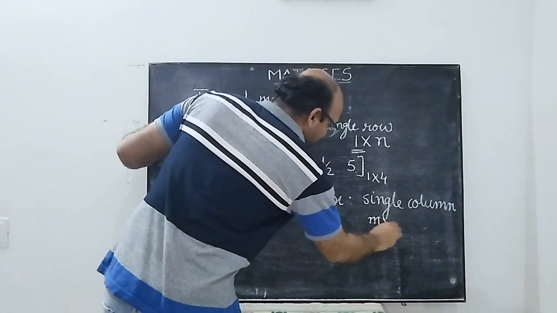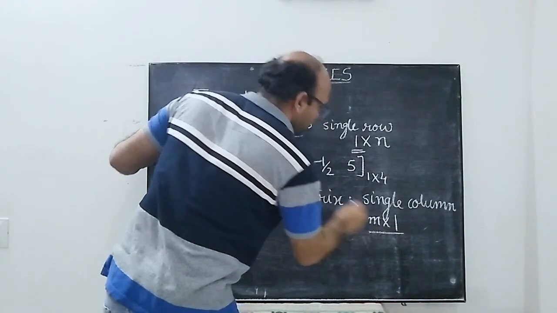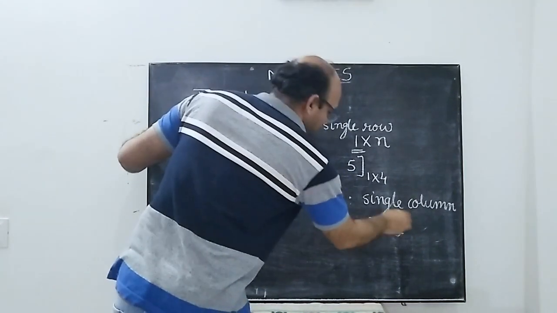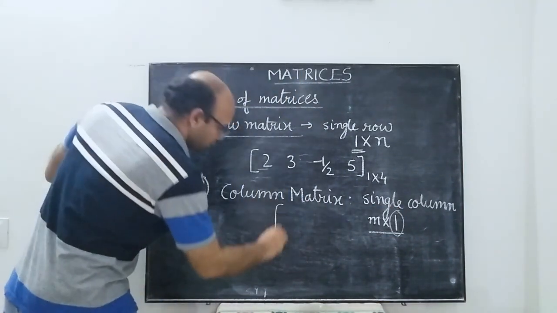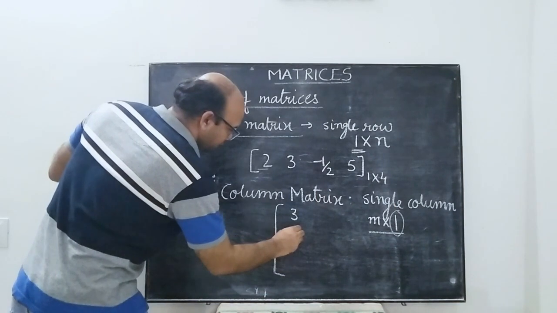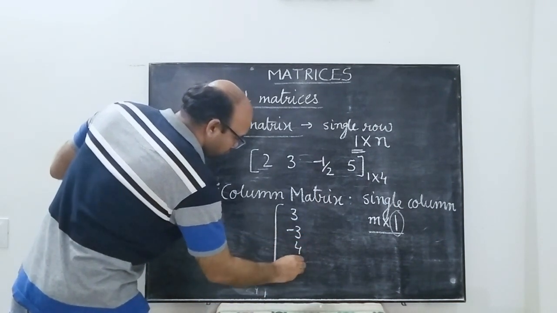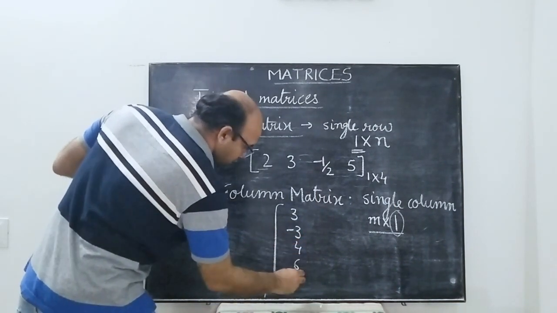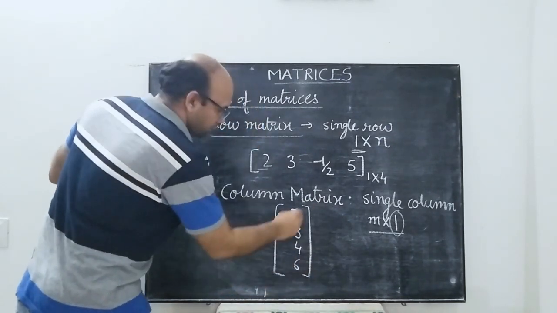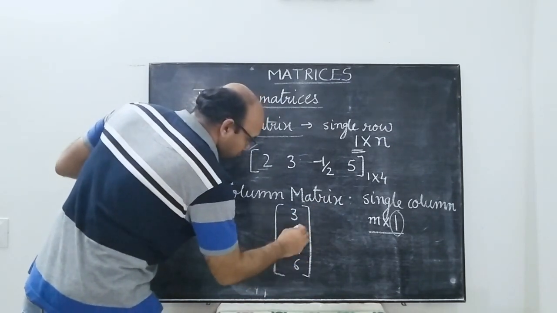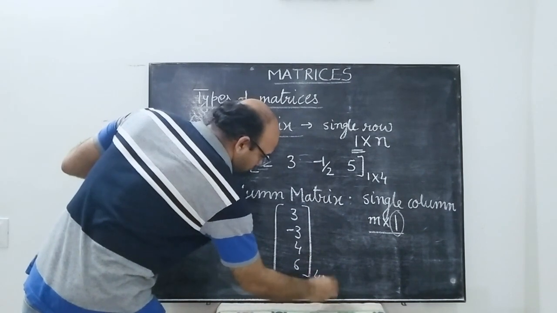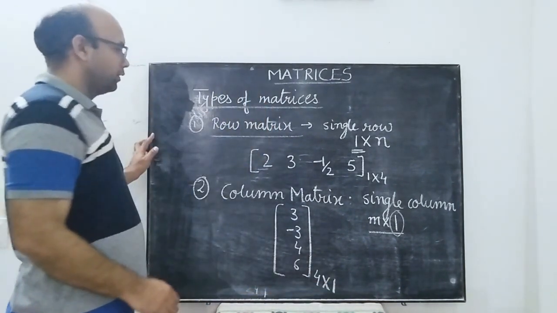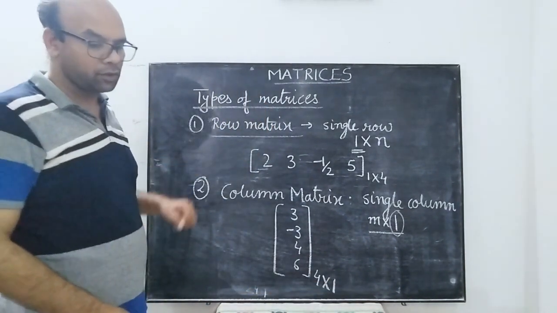That is m cross 1. This has to be 1, the number of columns. So an example is 3, minus 3, 4, 6, like this. So this is 4 rows and 1 column. So this is an example of a column matrix.